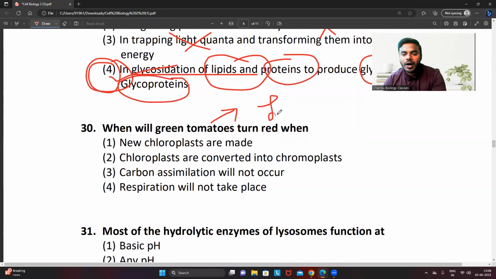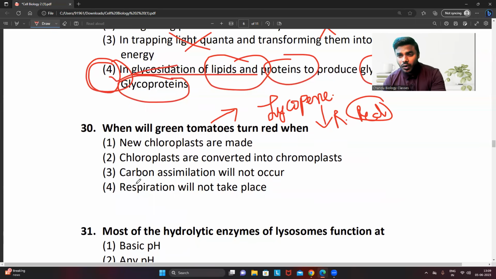What is the name of that particular specific pigment? The name of the pigment is called lycopene. Lycopene is the specific pigment which is reflecting the red light. So chloroplasts contain chlorophyll. They only reflect the green color. So when the chloroplasts are converted into chromoplasts, then the lycopene reflects the red color.